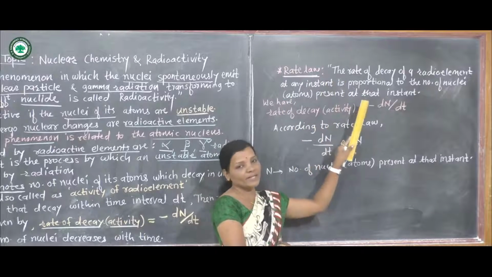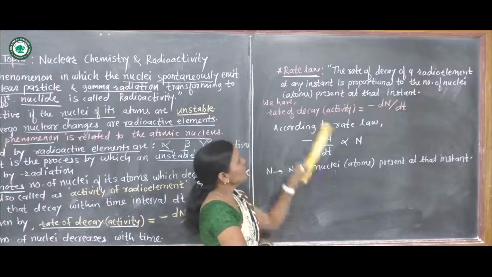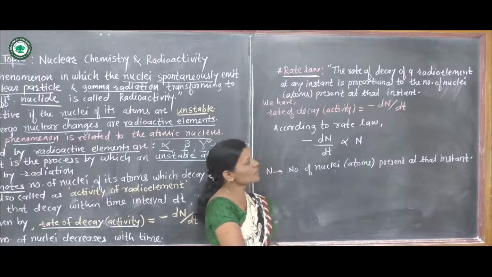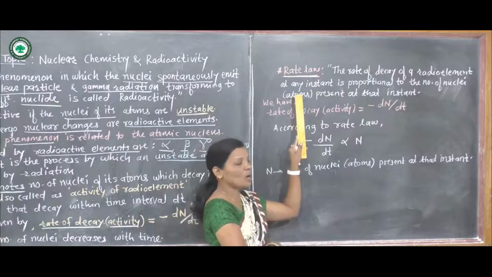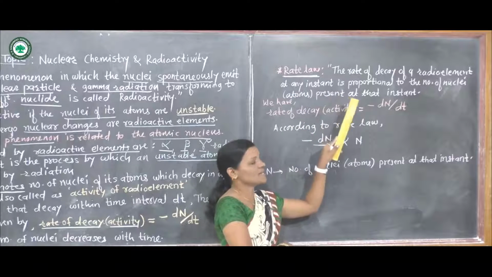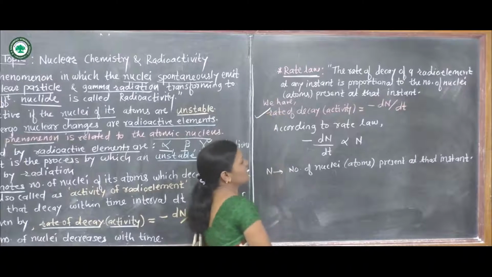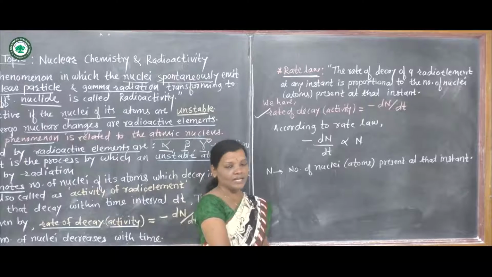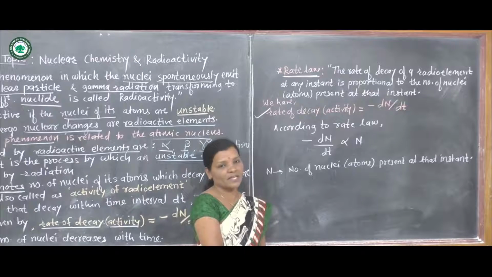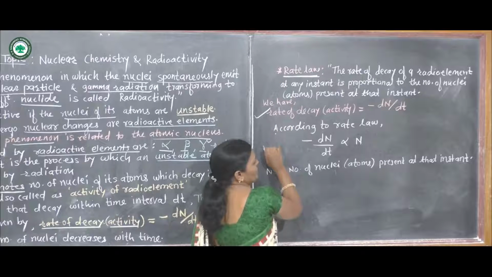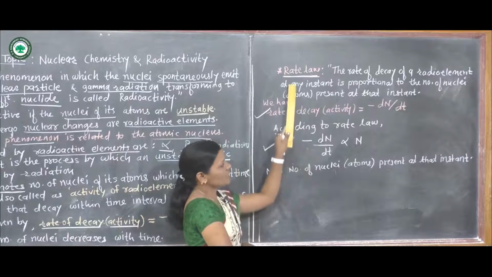The rate of decay of a radio element at any instant is directly proportional to the number of nuclei or atoms present at that instant. Now we have seen what the rate of decay or activity is, which is given by minus dN by dt. Now according to this rate law, we have here what is that rate law?